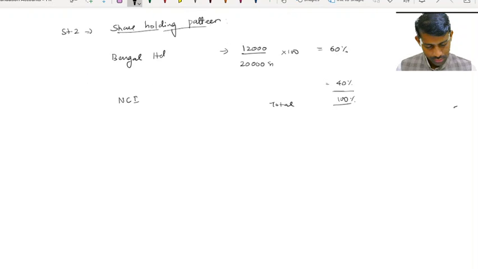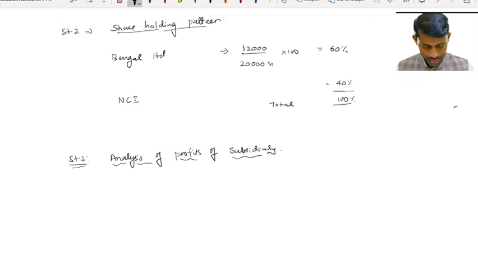Next, step 3 is analysis of profits of subsidiary, here Bengal Limited.